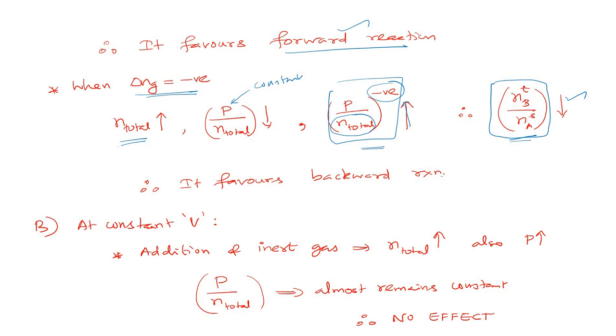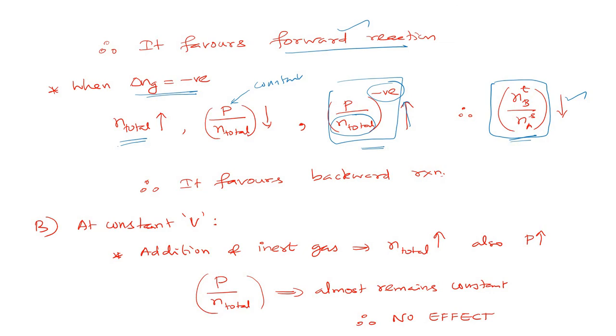That means it will favor the backward reaction. So addition of inert gas to a gas phase equilibrium reaction at constant pressure favors the backward reaction when delta Ng is negative. So this is the effect of addition of inert gas on a gas phase equilibrium reaction when pressure is kept constant.